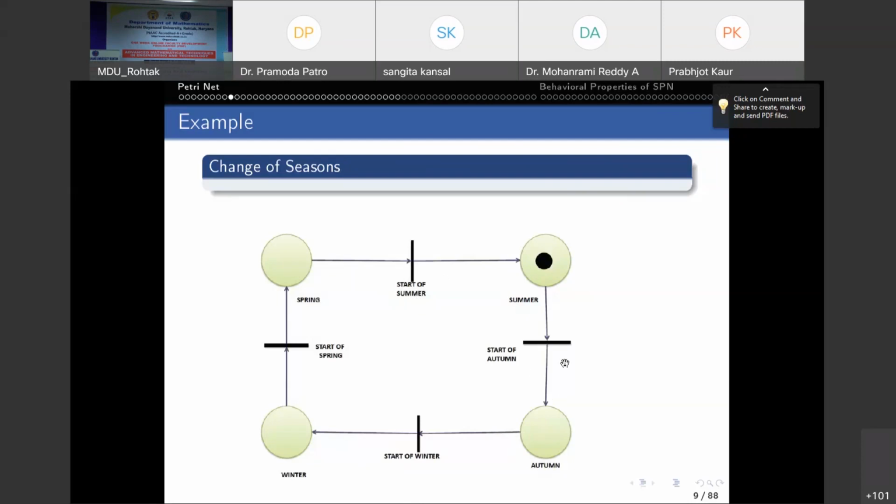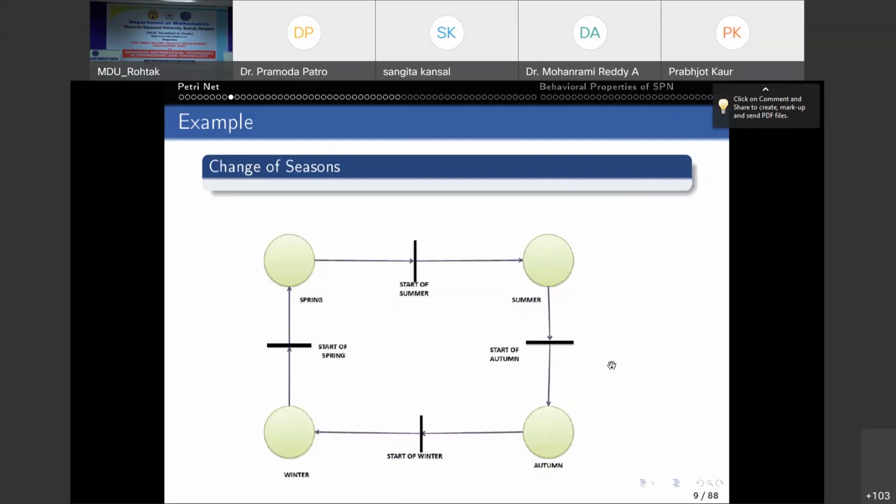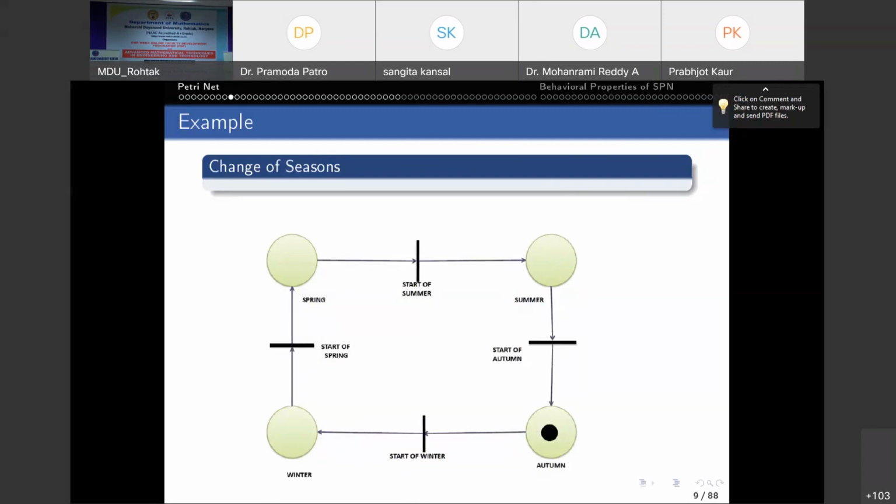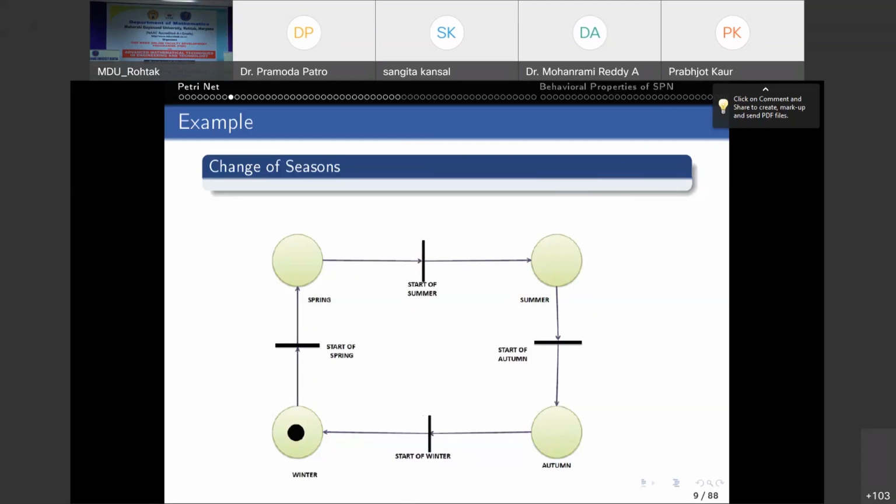Now again, by the enabling rule, start of autumn is enabled, and after firing, the token moves from summer season to autumn season. Everybody knows that after summer we receive autumn. Then next, start of winter is enabled by the enabling rule, and by firing we get a token in winter season.